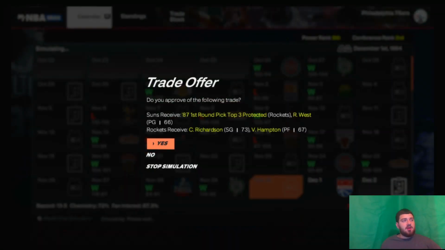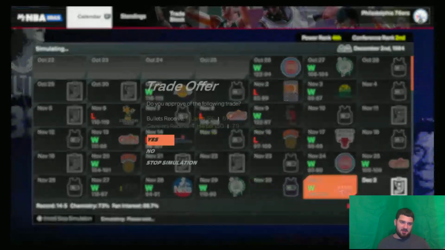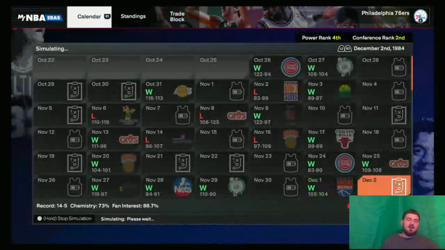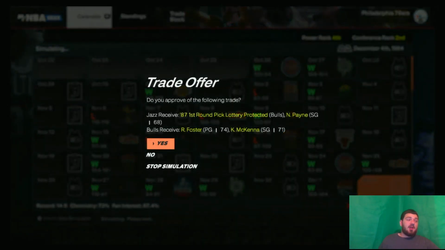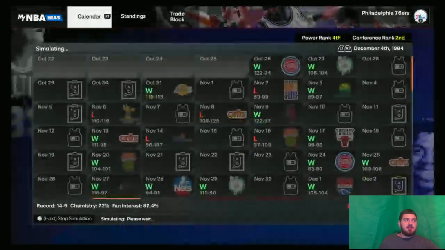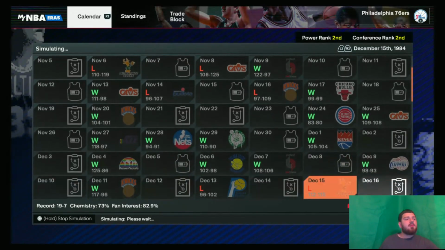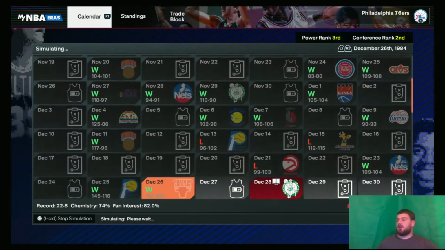All right, so a trade that actually is going to matter. Now, again, I'm not going to show you trades that are like a 74 overall player for a 70 overall and a second round pick, but a top 3 protected pick from the Rockets goes to the Suns, and the Rockets is the team with Larry Bird currently. Now, again, the player overall isn't what matters. It's the pick, because the picks obviously is how this league gets better. But another one, lottery protected, so it's not as insane, but nonetheless, there are trades that are happening.